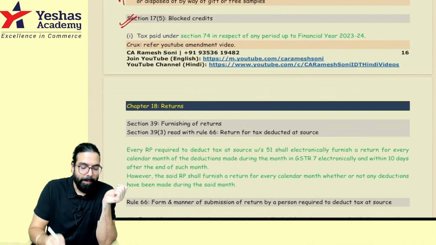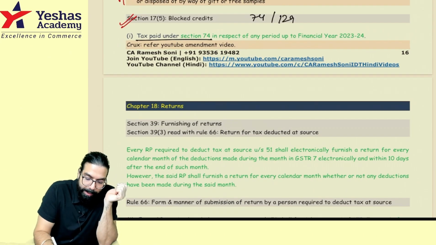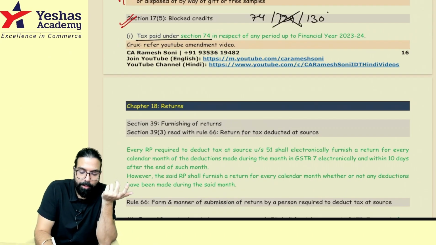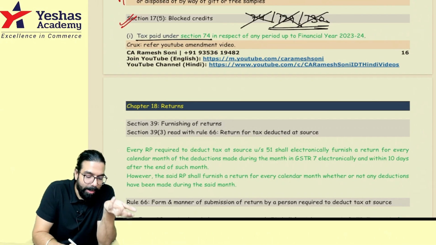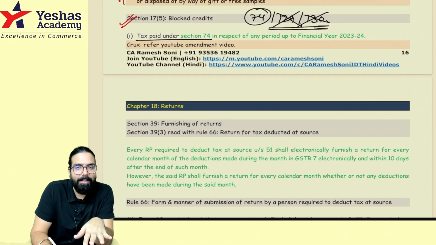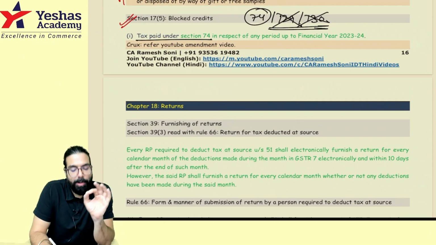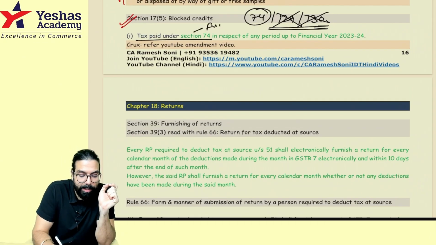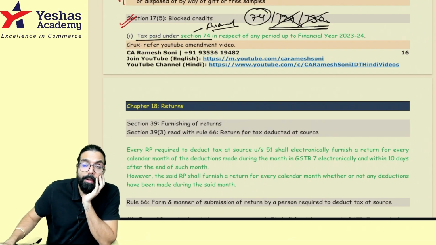Done, sir. Earlier, this used to say tax paid under section number 74, 129, 130. These two words are deleted now. Anyways, all three are not applicable to you, but this is still there. Sir, what is it telling? If you paid tax because of a fraud, section number 74 says you did some fraud, you got caught and you paid tax.